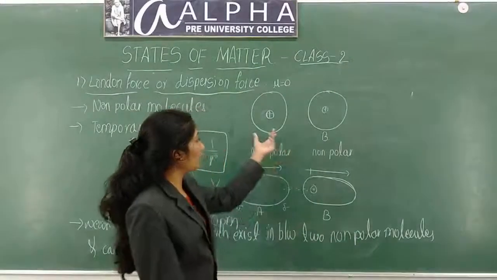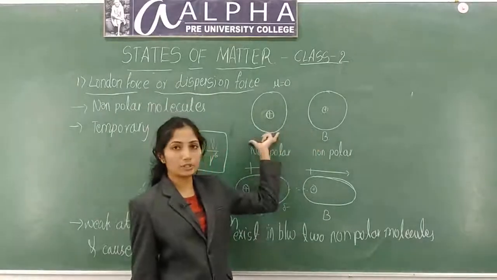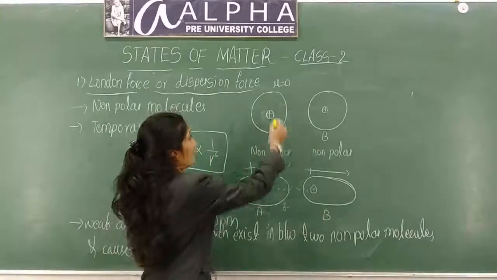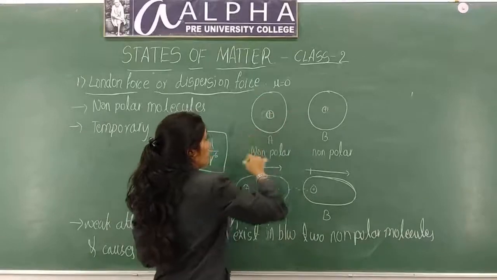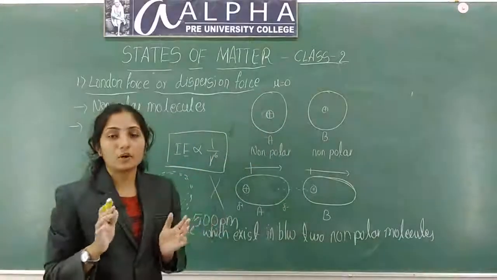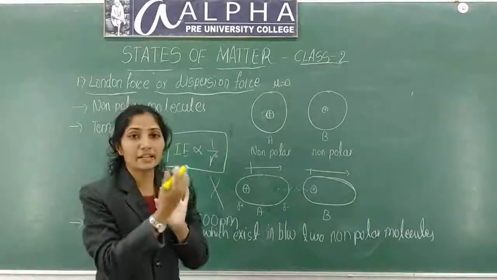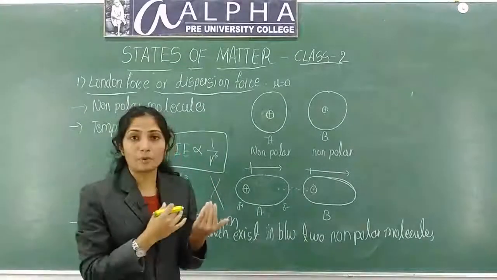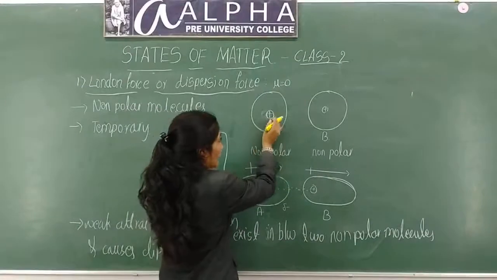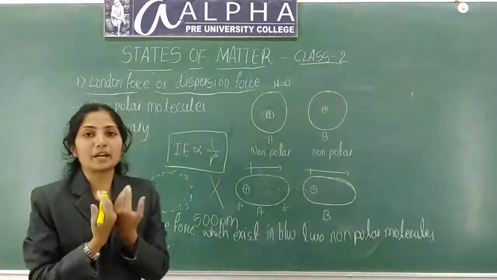First you will take two non-polar molecules. Due to some condition, what will happen? One molecule will induce dipole in it, or dipole will be induced in a molecule. Inducing dipole means charges will separate. There will be a separation of charges.